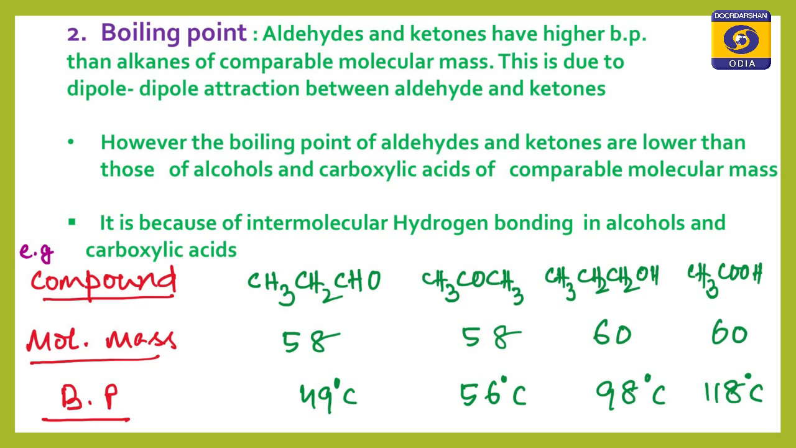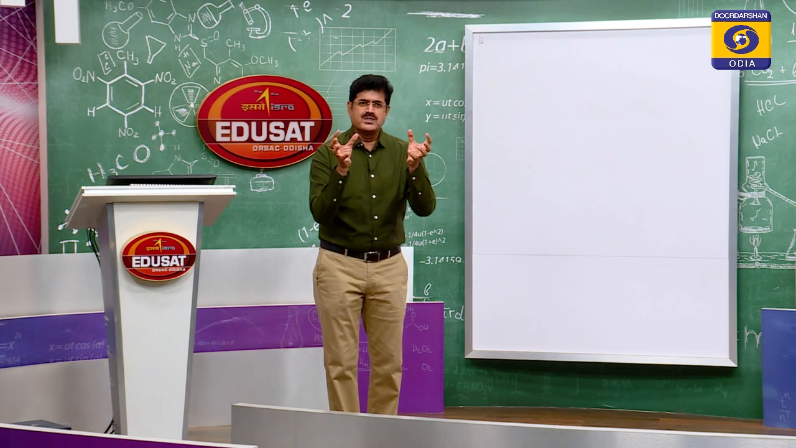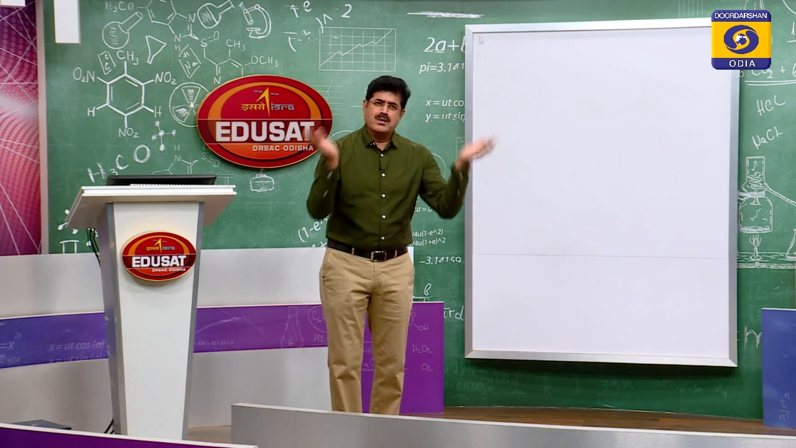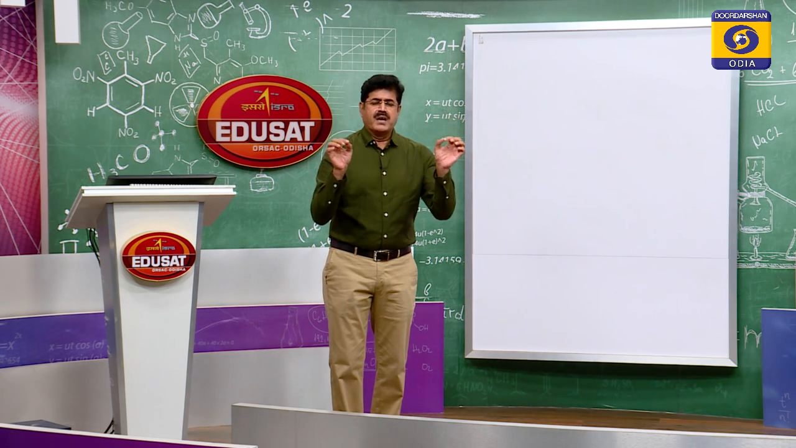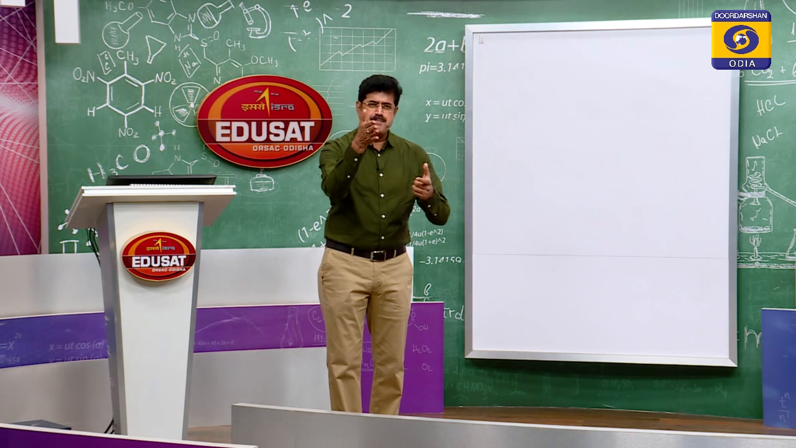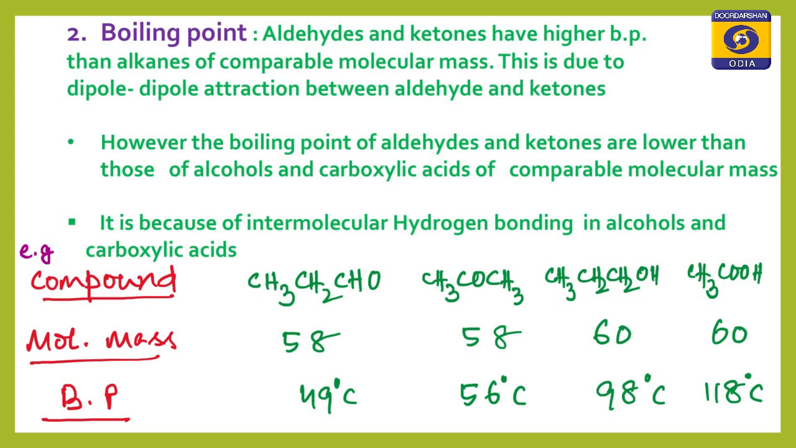Coming to propane and propanone, they have almost the same molecular mass. Then why does acetone possess a higher boiling point? You see here, acetone's boiling point is given as 56 degrees centigrade, and propane, having the same molecular mass, has a boiling point of 49 degrees centigrade. Why is this so? In acetone, there are two electron releasing methyl groups, so the carbon oxygen bond polarity increases because of the plus I groups. Its dipole moment is higher than that of propane.